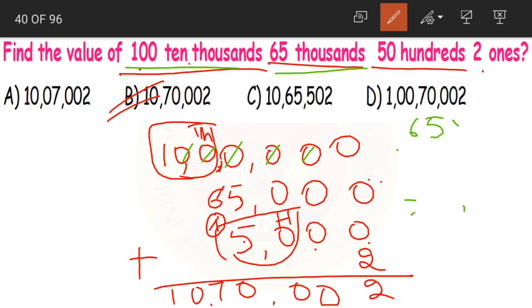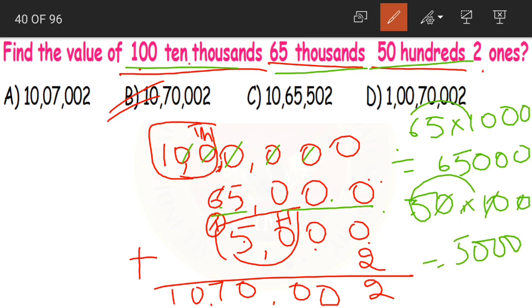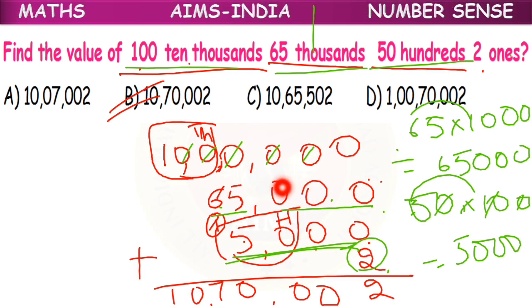So 65 into 1000 becomes 65 ones are 65 and then 3 zeros. That is what we have written here, 65 with 3 zeros. Now 50 hundreds, 50 into 100. 5 ones are 5, then 3 zeros. So 5000, that is what we have written here, and lastly 2. So after writing all the values, we added up and we got 10,70,002 as our answer.